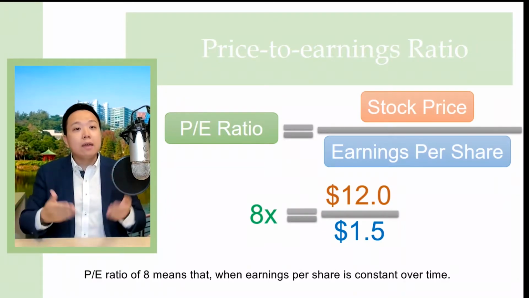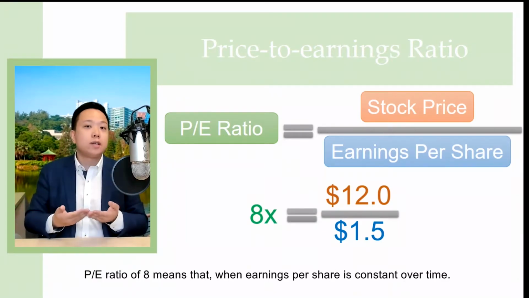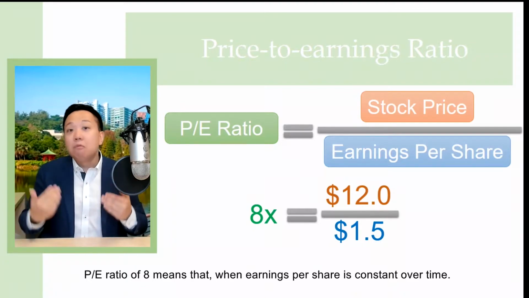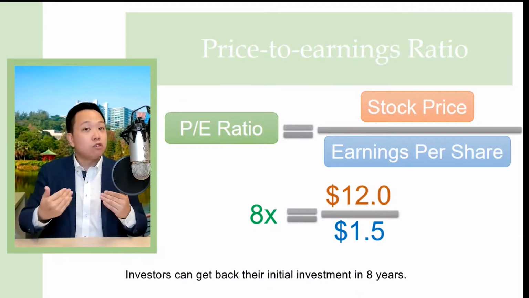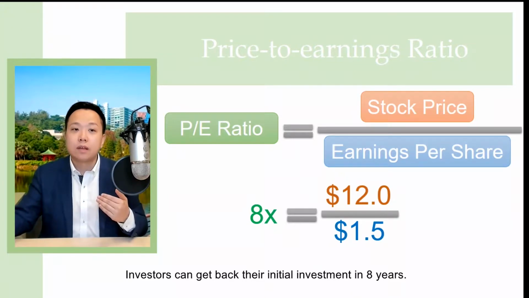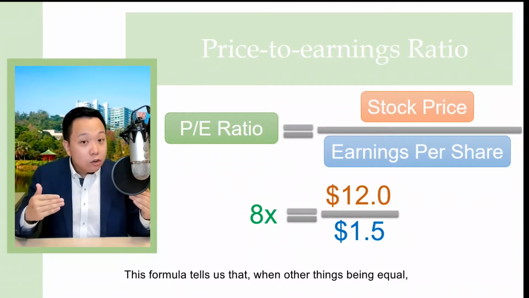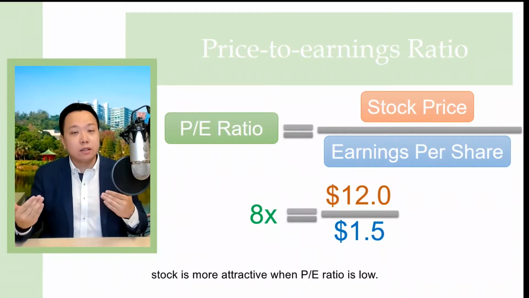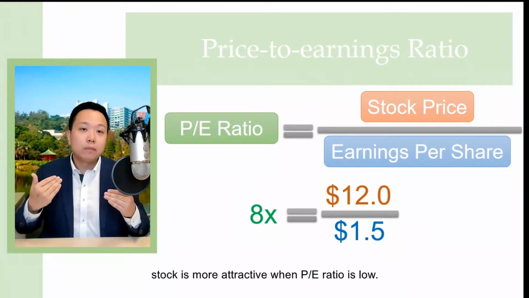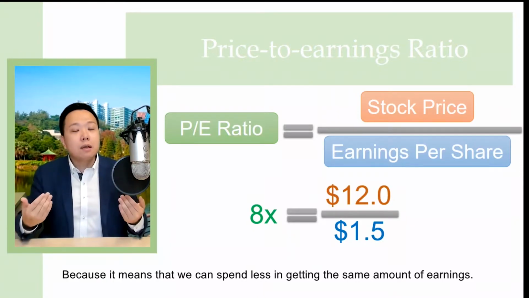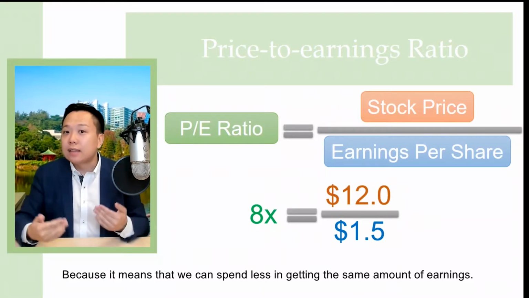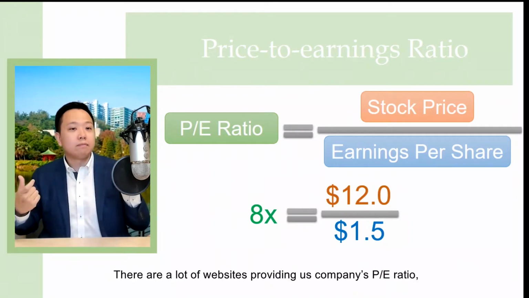So a P/E ratio of 8 means that when earnings per share is constant over time, investors can get back their initial investment in 8 years. And this formula tells us that when other things are equal, a stock is more attractive when the P/E ratio is low. So it means that we can spend less in getting the same amount of earnings.